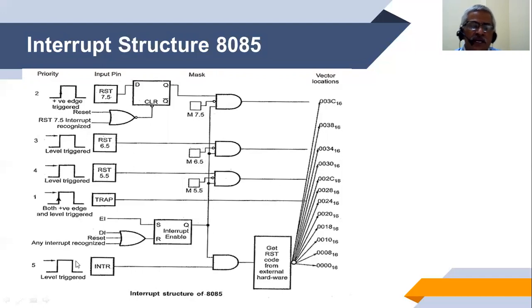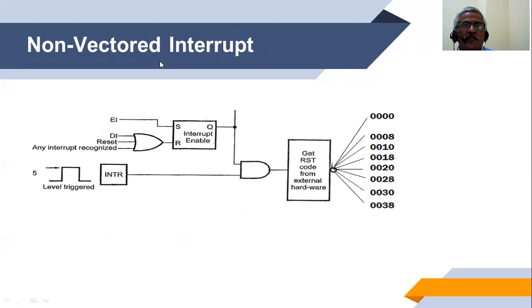INTR is enabled by the EI, disabled by the DI, and disabled by reset. So whenever the INTR line is active, we can see that the INTR address is being assigned. A non-vectored interrupt example is that of INTR.